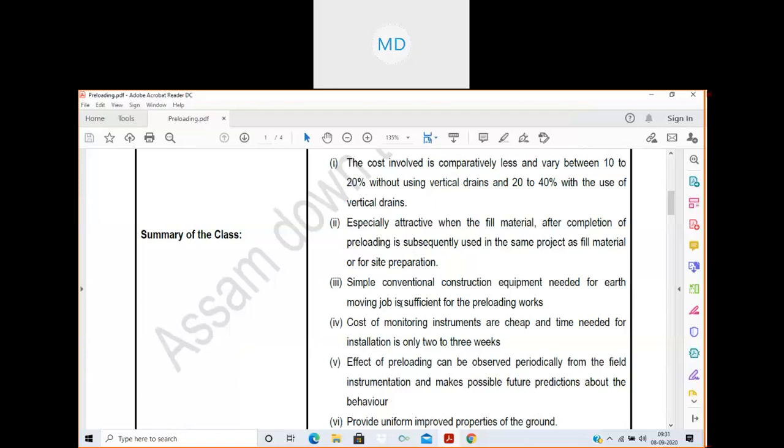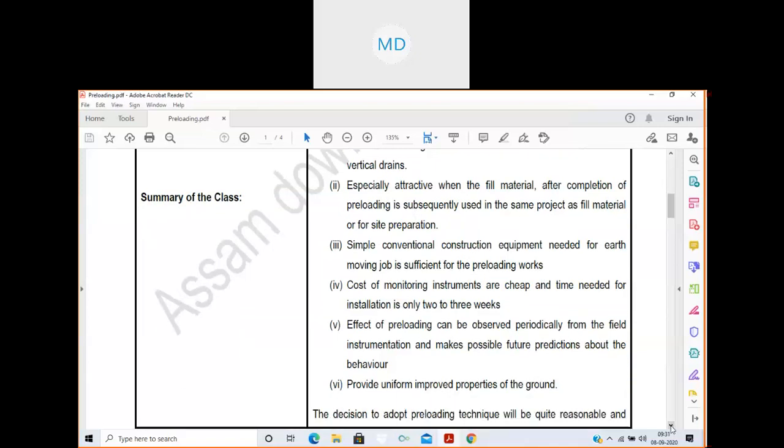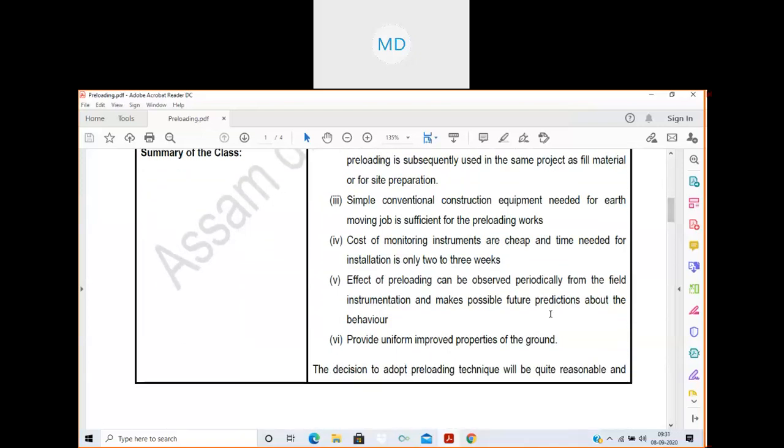And simple conventional construction equipments needed for earth moving job are sufficient for preloading works. Nothing much high-fi equipments are required. Simple equipments that are required for moving the earth, like cranes and all, are enough for preloading system. Then cost of monitoring instruments are cheap and time needed for installation is only 2 to 3 weeks. So I hope you have understood. Then effect of preloading can be observed periodically from the field instrumentation and makes possible future prediction about the behavior.